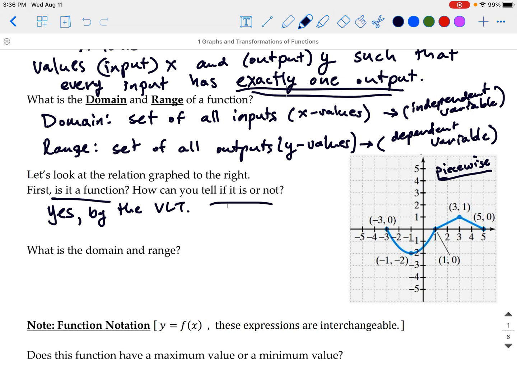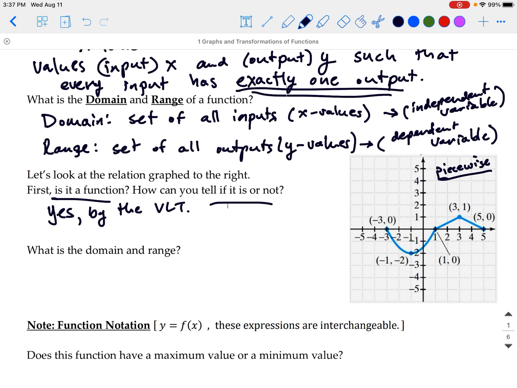So again, that's how we can tell if it is or not, quickly visually. And in general, if we're given f of x equals or y equals some expression, that is going to be how we express a function. If we get something that is not a function, it is typically going to be represented by an equation that has the variables mixed together. So in other words, x and y are mixed together, and there's going to be some constant value typically associated with the equation as well. And so that would be kind of the visual cue that you do not have a function. So x squared plus y squared equals 16 would be the equation of a circle centered at the origin with radius 4.